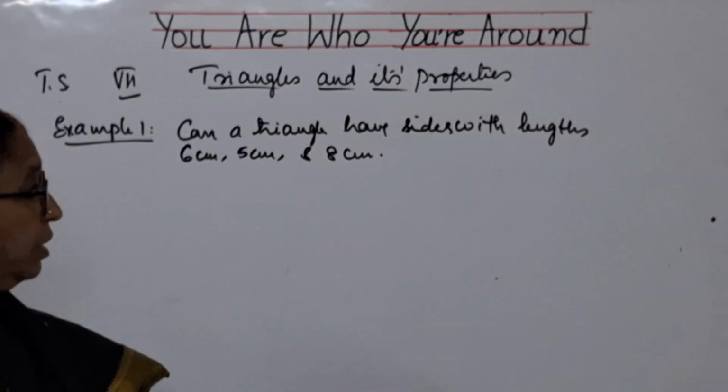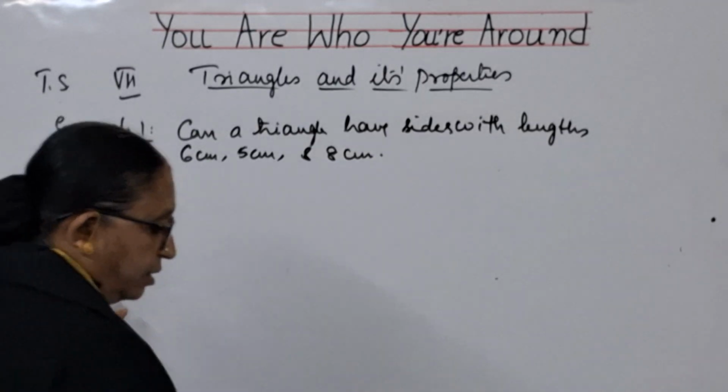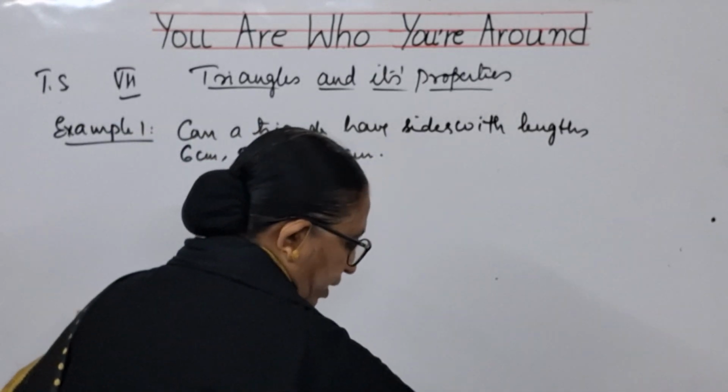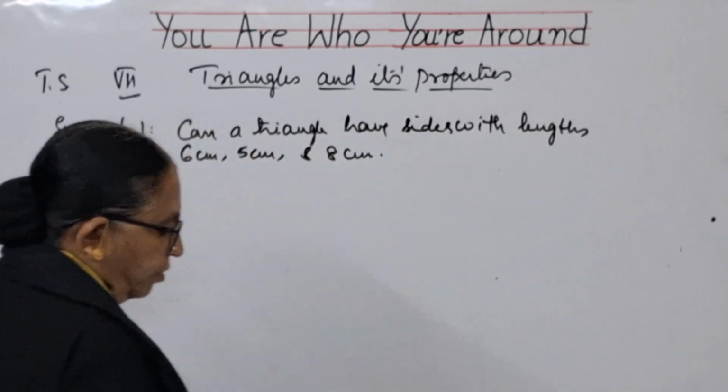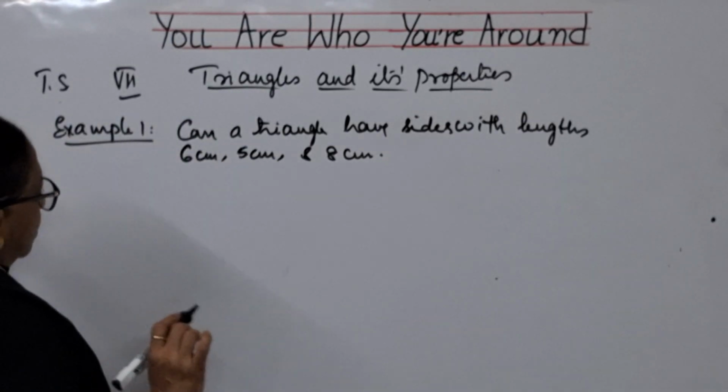This is the one. Can a triangle have sides with length 6 centimeters, 5 centimeters and 8 centimeters?